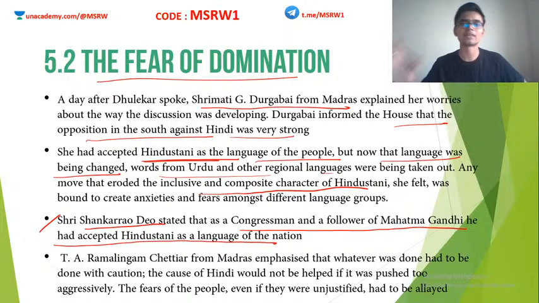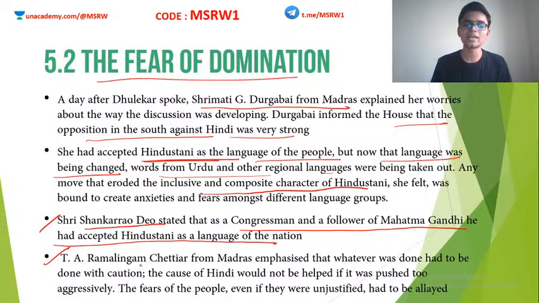But if you try to impose Hindi, a different language altogether, he will not be a part of it, because overnight you cannot change a language and expect a huge number of people to study that language all of a sudden. That is inconceivable. That was the argument of Sri Shankara Rao Dio.